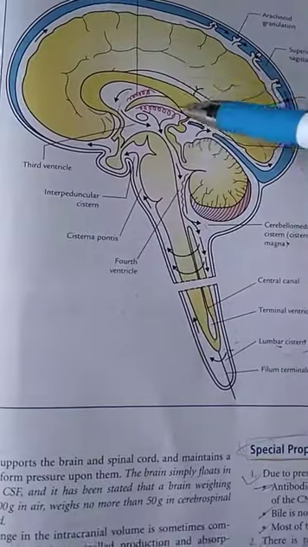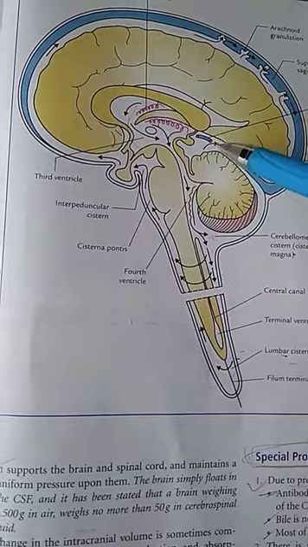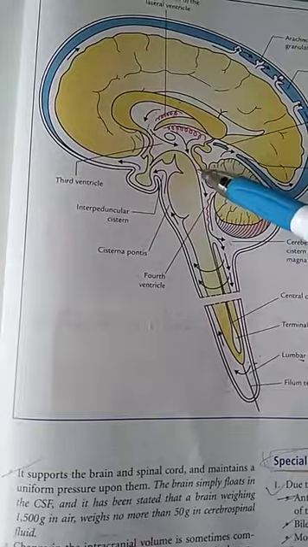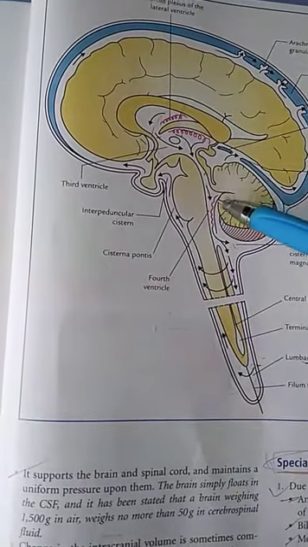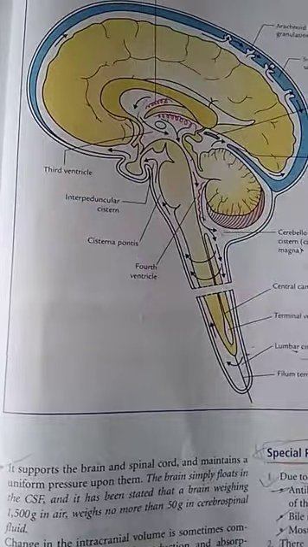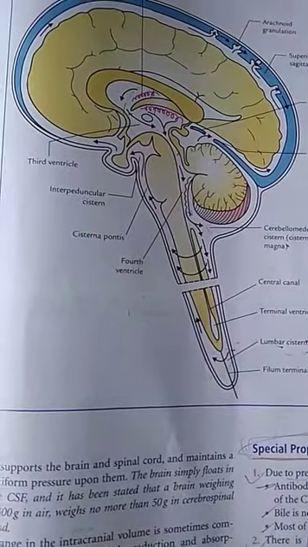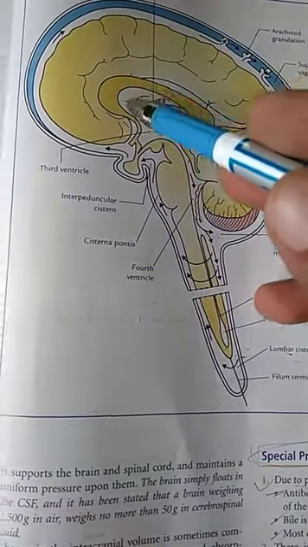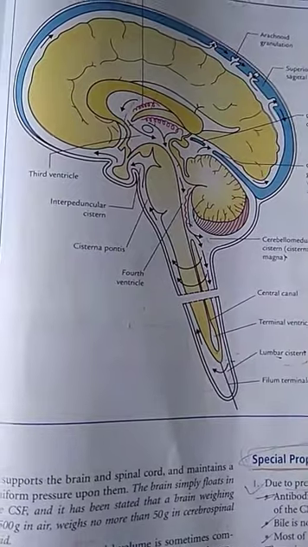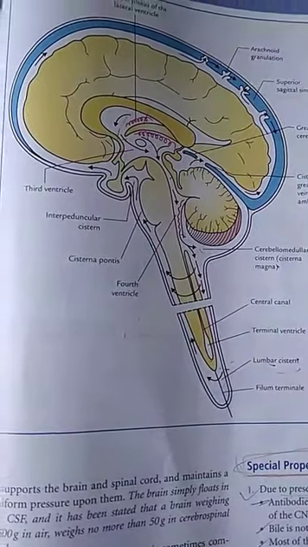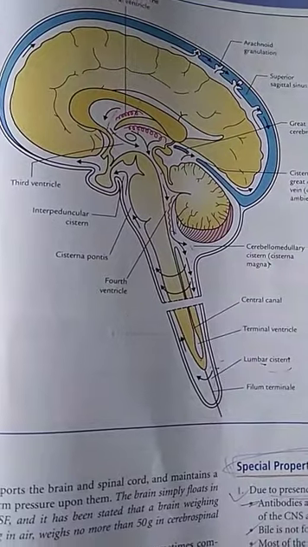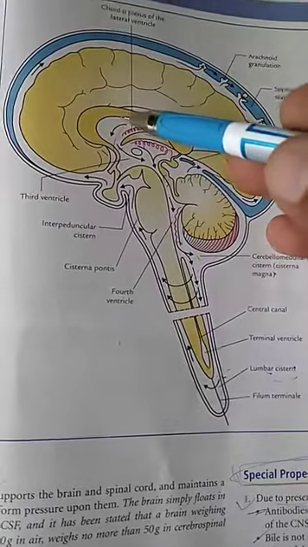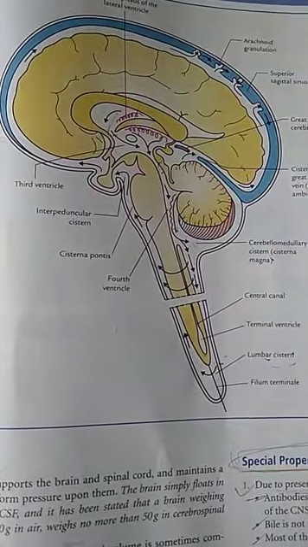The blockage within the ventricular system can occur at any site. It can occur either at the level of interventricular foramen or at the level of cerebral aqueduct or at the level of foramina in the roof of fourth ventricle. That means foramen of Magendie and foramen of Luschka. If interventricular foramen is blocked, one or both lateral ventricles can enlarge depending upon the site of the blockage. If blockage occurs at the level of cerebral aqueduct, both lateral and third ventricles can get enlarged.